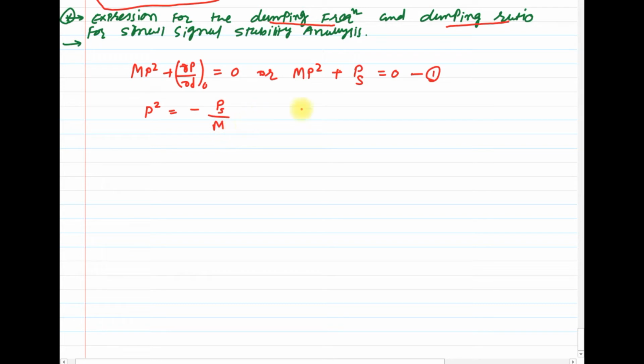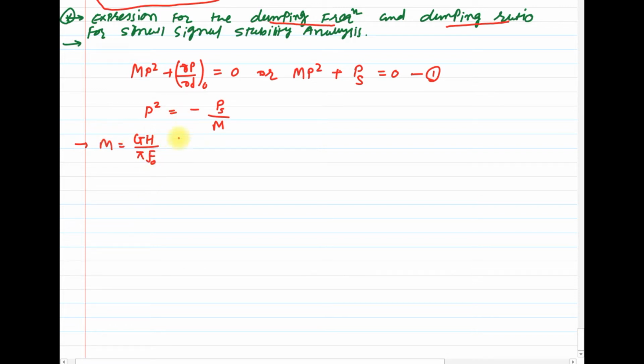Clear? So in this equation we know very well that M is the moment of inertia, or total moment of inertia, which is equal to GH upon pi f. Here we consider the synchronizing coefficient, so it is natural frequency 0.